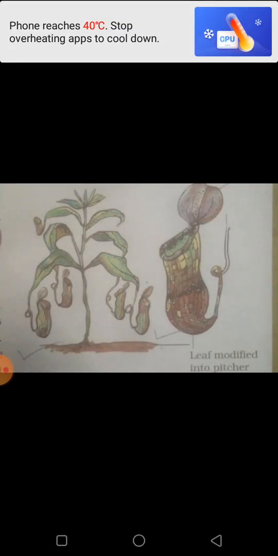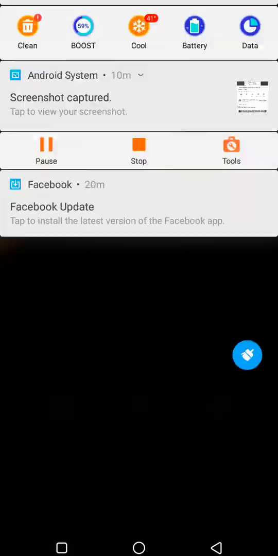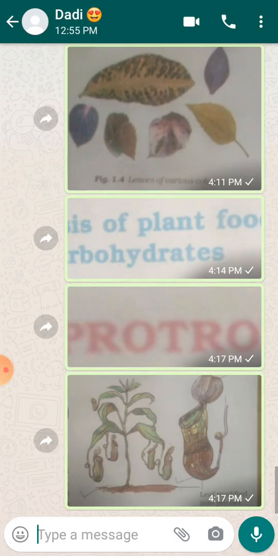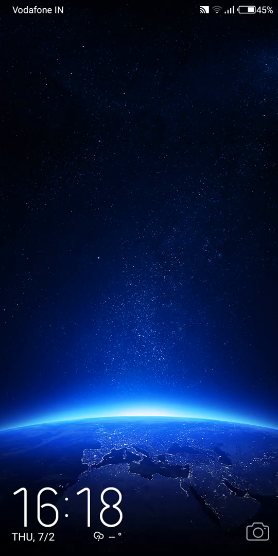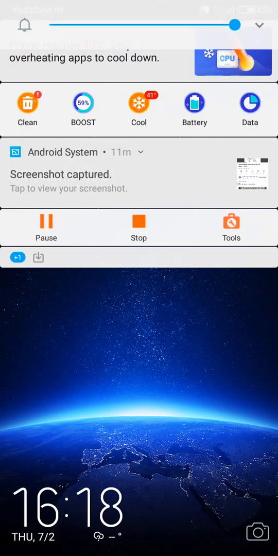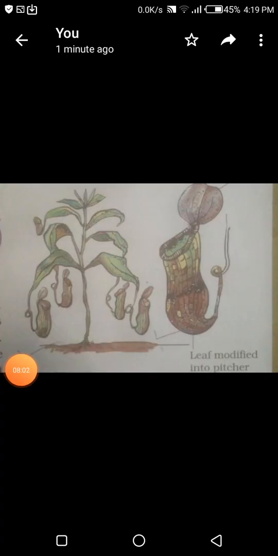Also this picture, leaf modify. Where is the picture? Please wait 2 minutes. So sorry for now. Please see this picture.